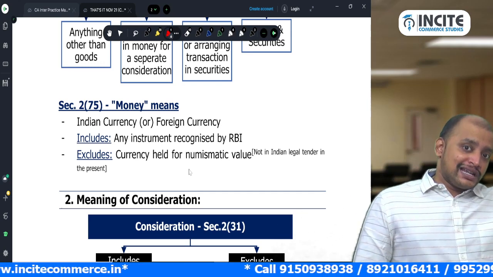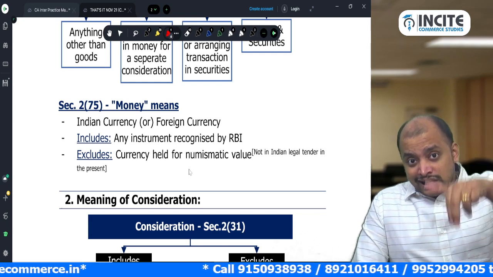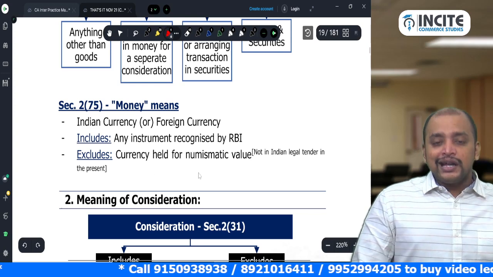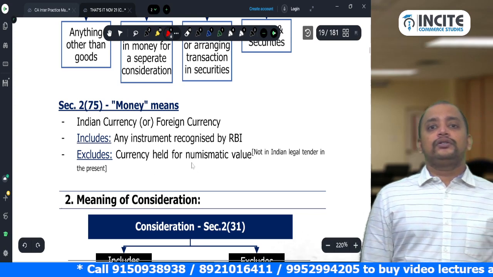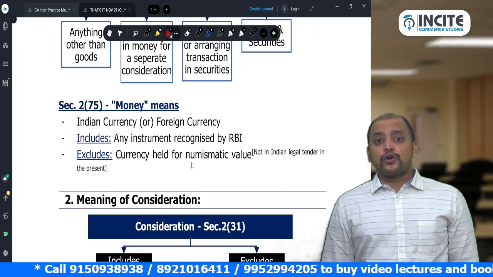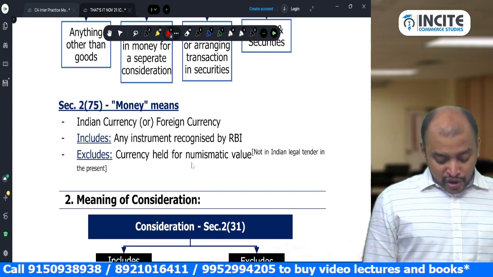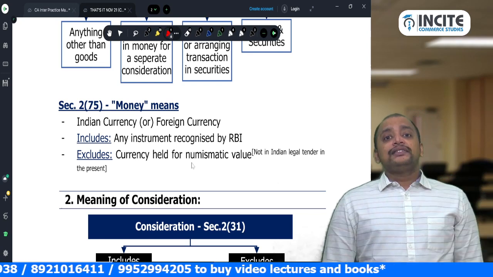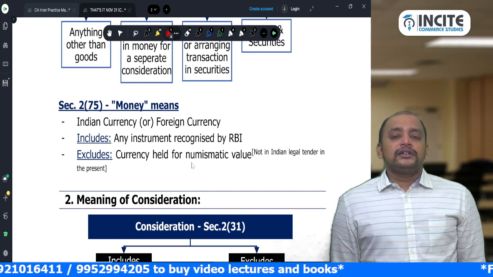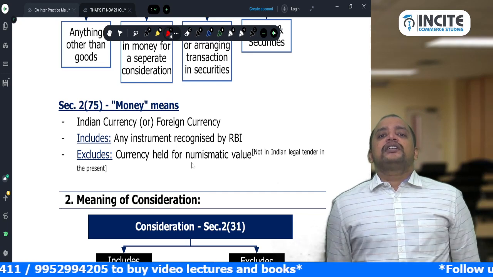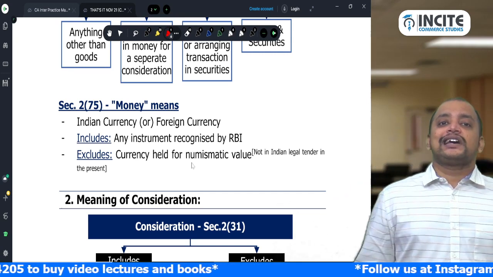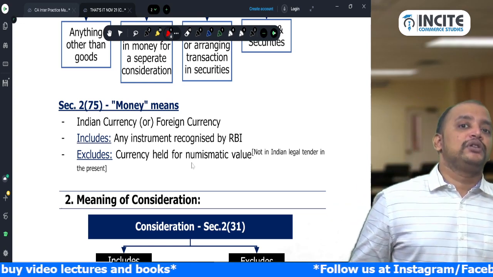It was currency in the past, which is not Indian legal tender today. Like old coins, old currency notes will be known as currency held for numismatic value. What about bitcoins? Will bitcoins come under money? No. Bitcoins and other cryptocurrencies will not come under money because they are not recognized by RBI. So then, sir, when there is a transaction in cryptocurrency bitcoins, is it chargeable to GST? Yes, it will be chargeable to GST.